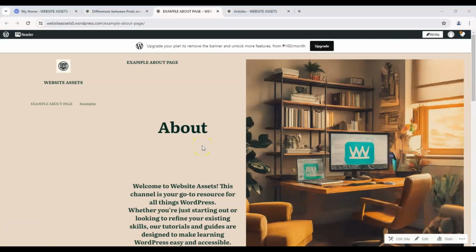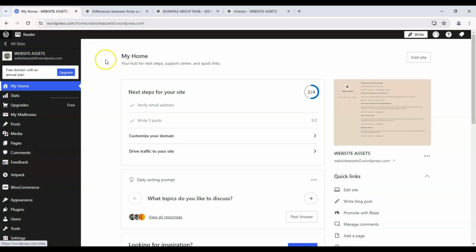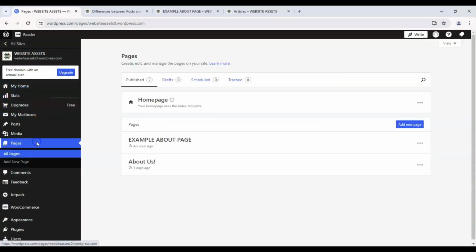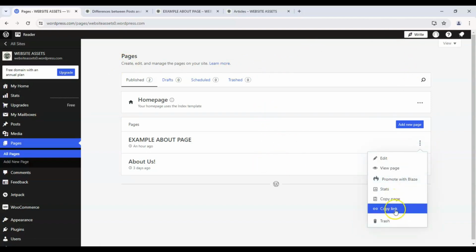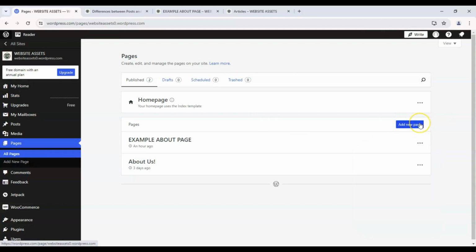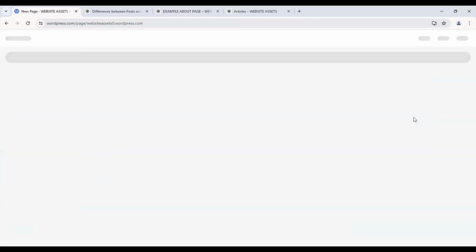So first, let's talk about how to manage and create pages. Let's go back here to our dashboard and scroll down here on the left sidebar to pages. Here we can see all of our published, drafts, scheduled, and deleted pages. We can administer our pages here. We can view them from here. We can copy the link to it or delete them. If we wanted to create a new page, click on Add New Page, which takes us to the block editor